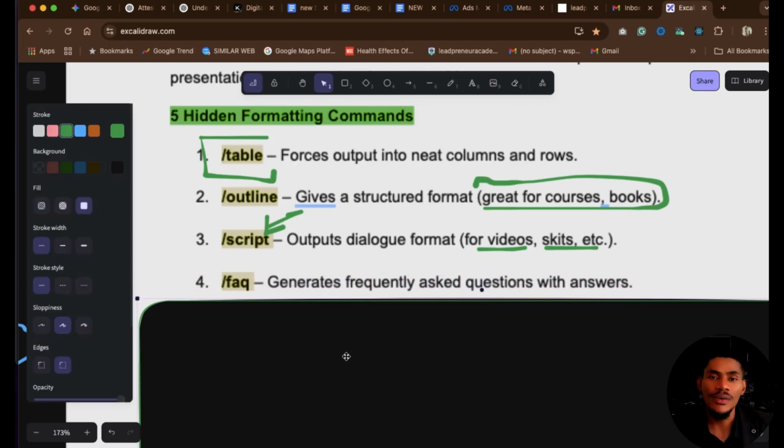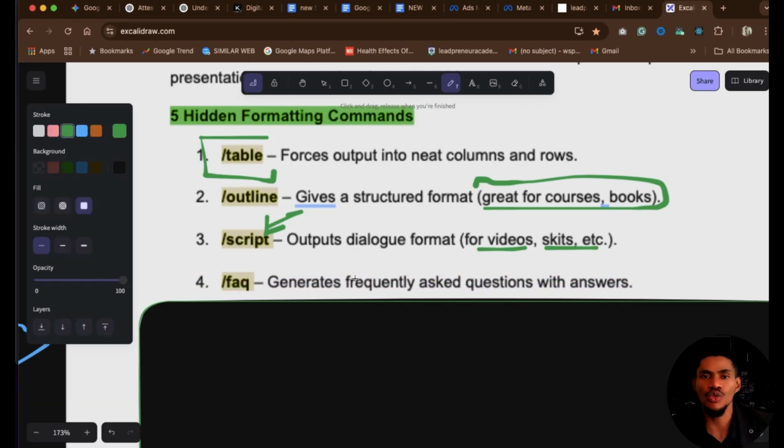The next one is FAQ. If you are writing or generating any form of FAQ, just give ChatGPT /FAQ and write whatever you are looking for. ChatGPT is going to give you this information in an FAQ style, in a frequently asked questions format. Now, at the end of this video, I'm going to show you an example that will blow your mind, where I will combine this whole thing. I will show you the example.